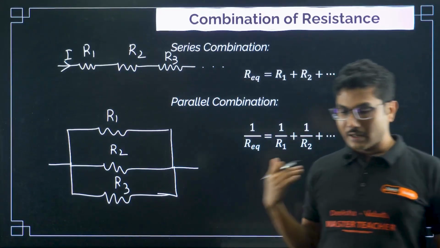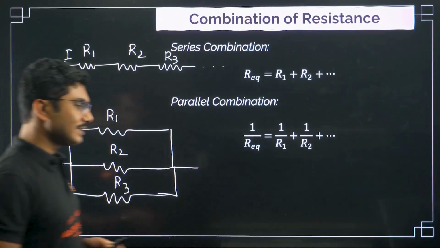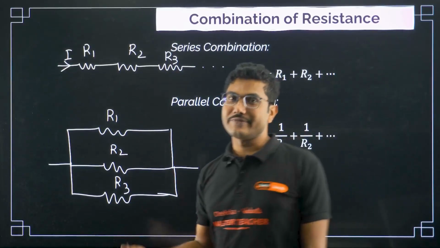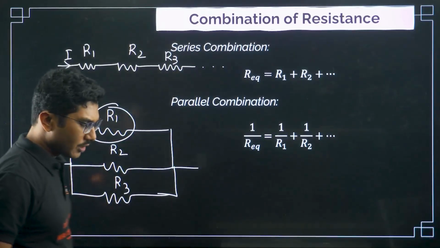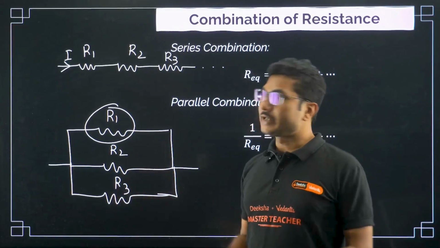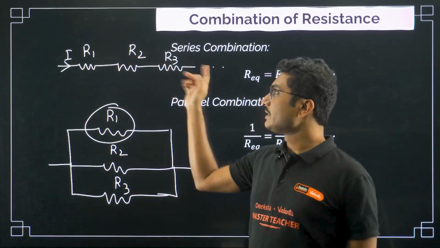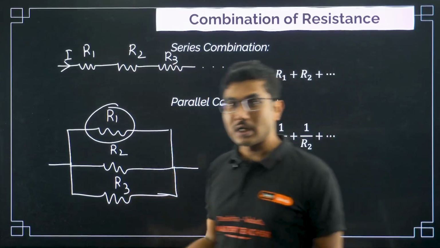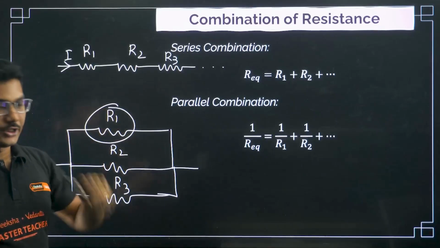Now in our household circuit we use parallel combination because the devices that we use require a specific voltage to operate, not a specific current. And in fact even if one of the devices is damaged and not working, the other devices will still work as usual because this is a parallel combination. In series combination, if one of the resistances stops working, then the entire combination will no longer function. That's why parallel combination is preferred over series combination.